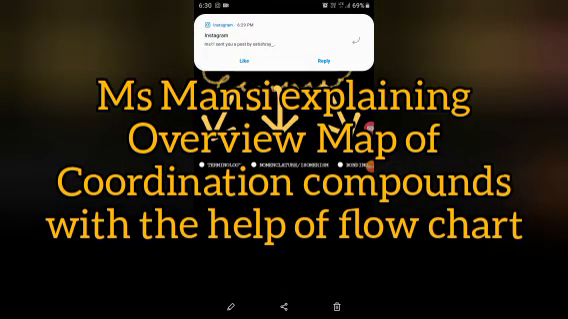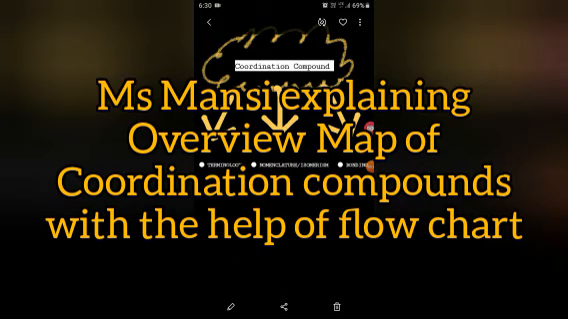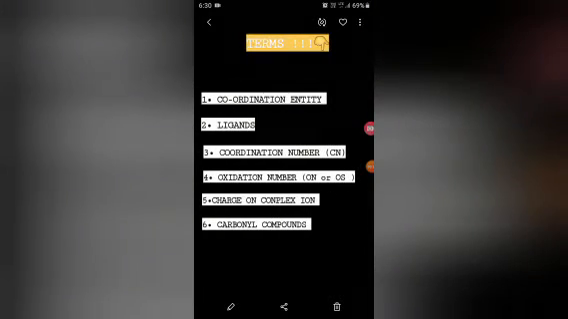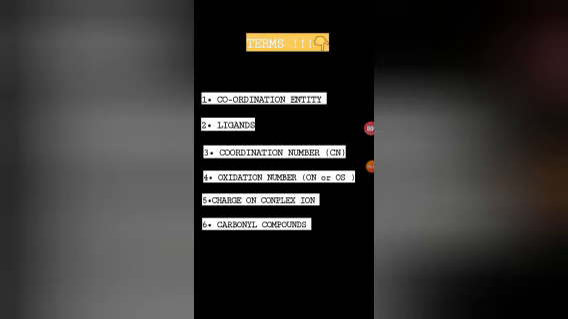Usually, this chapter has been divided into three parts: one, terminology; second, nomenclature and isomerism; and last, bonding. Today we'll talk about terminology. First, we have coordination entity. It contains a central atom or ion surrounded by a fixed number of ions or molecules. Second, we have ligands. Ligands are the ions or molecules which donate their lone pair to the central atom or ion. These may be positive, negative, or neutral.